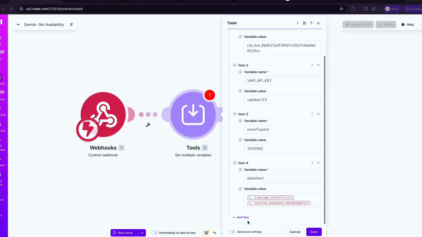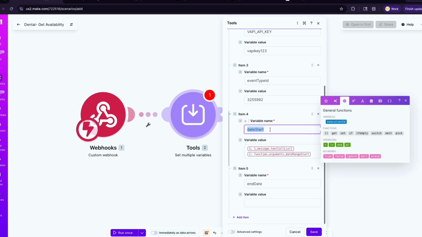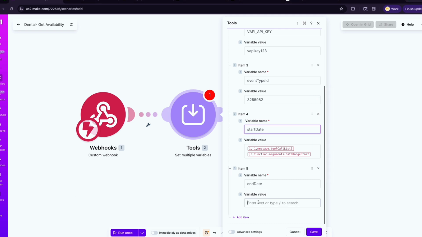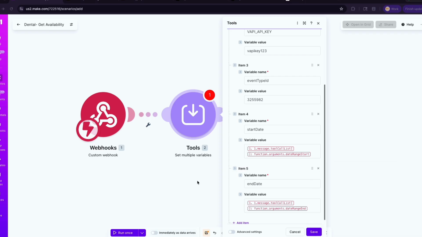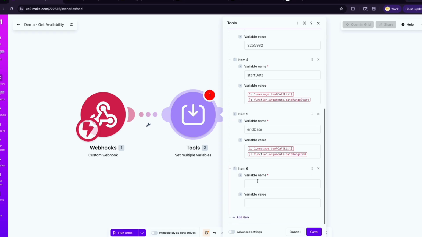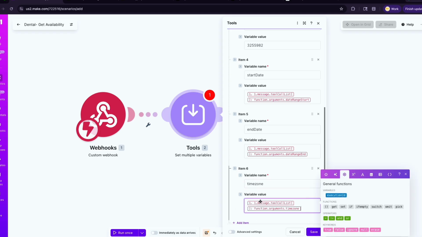And then you also need an end date. Okay, you need an end date. I'm going to just change this to start date, make it easier. You need an end date as well, which is going to be the range that we're going to send to cal.com. You're going to need the time zone. You always need a time zone, because otherwise your AI might send cal.com all the way to 2050 or back in the future. You're going to time travel basically. Okay, we're going to need that.